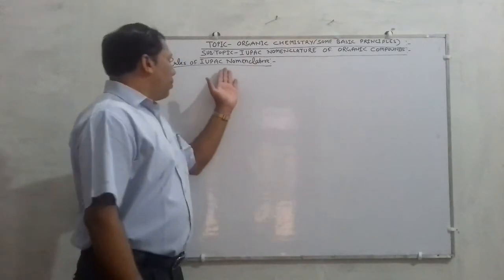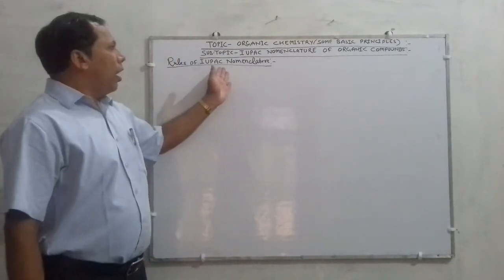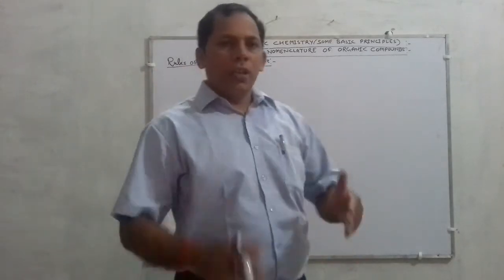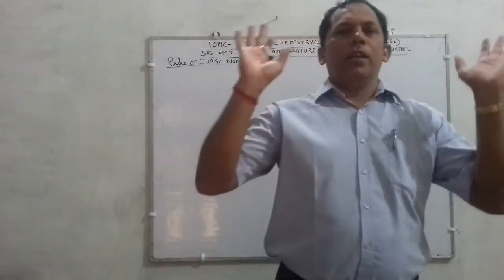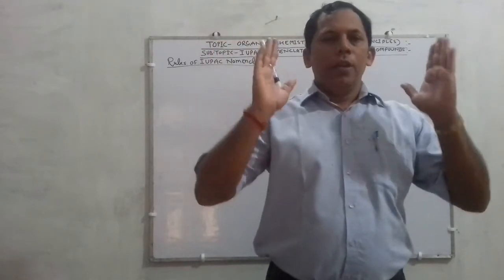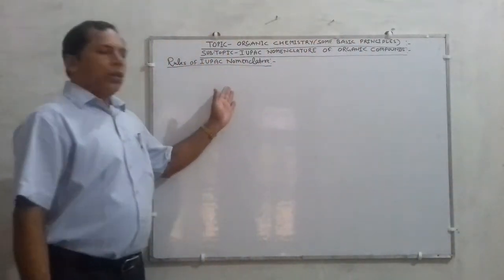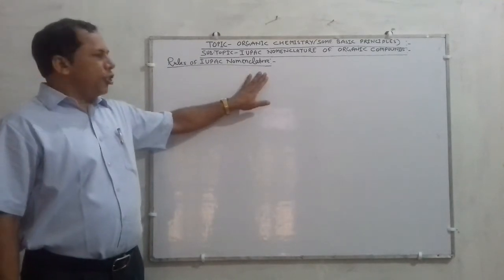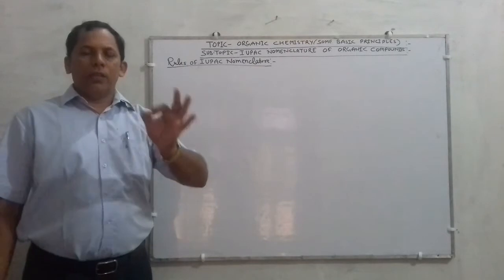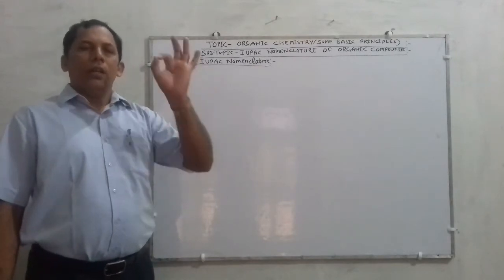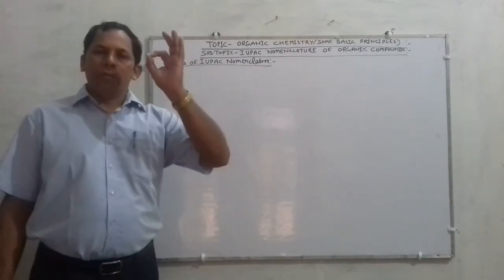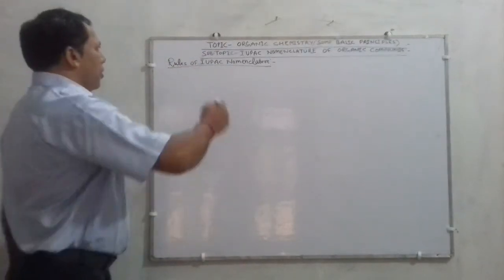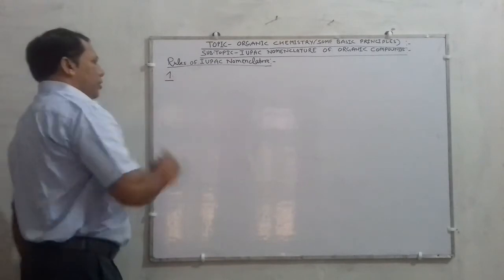So remember what the rules are and how these rules are implemented in the naming of any organic compound. If you know the rules, you will be in a position to write the correct name of that organic compound. So the first rule of IUPAC is,